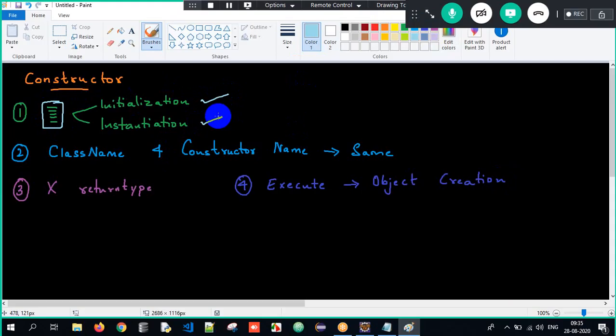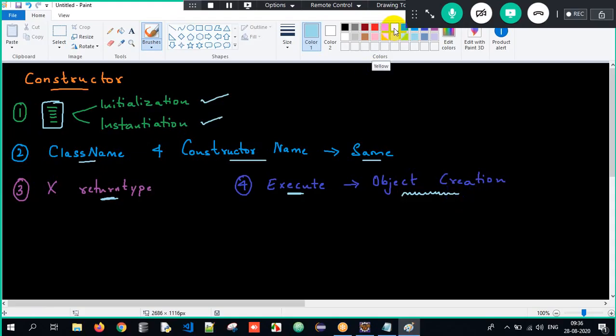Clear? Now the second point: the class name and constructor name should always be the same. Constructors will never have a return type, whereas methods have a return type. And as for when the constructor gets executed, simultaneously when I create an object, the constructor will also get executed.